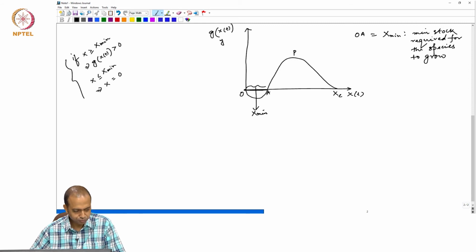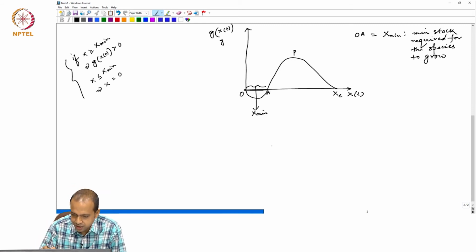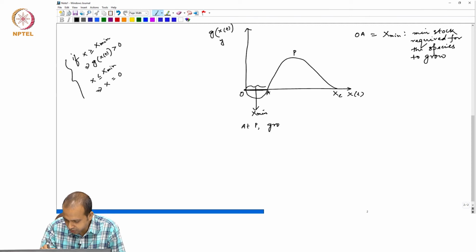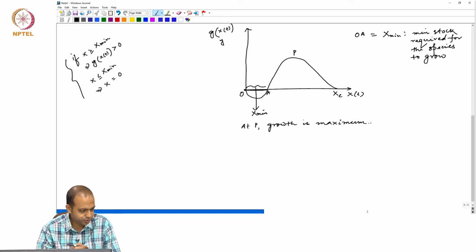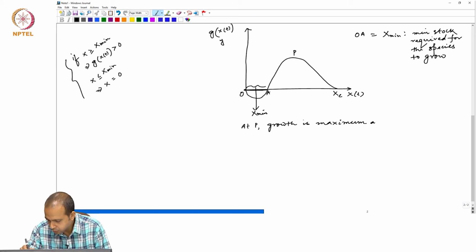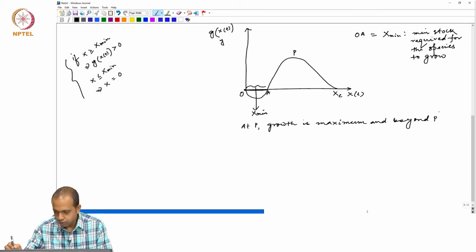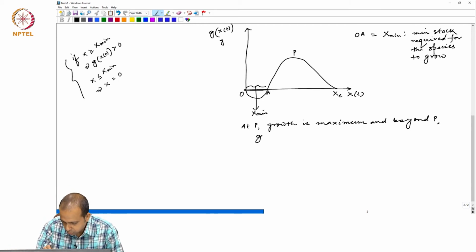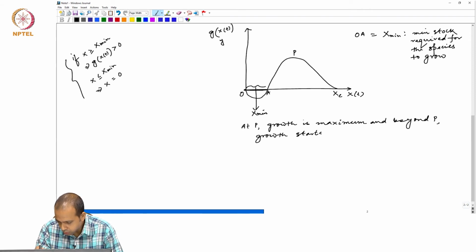Okay. So, what is happening here at point P, growth is basically maximum. Growth is maximum, and beyond P, growth starts declining.